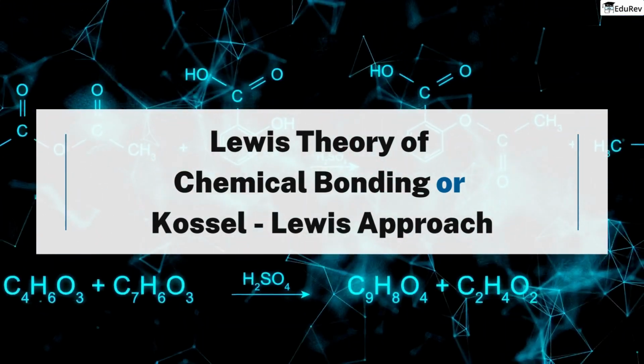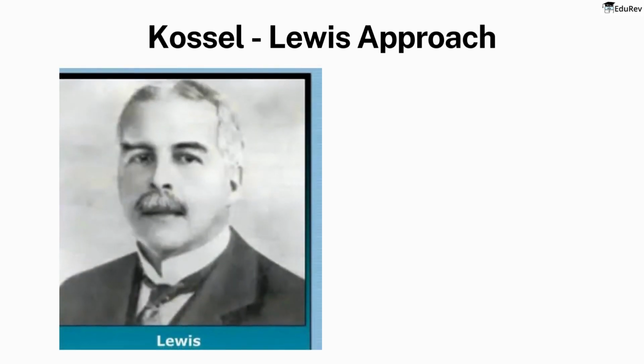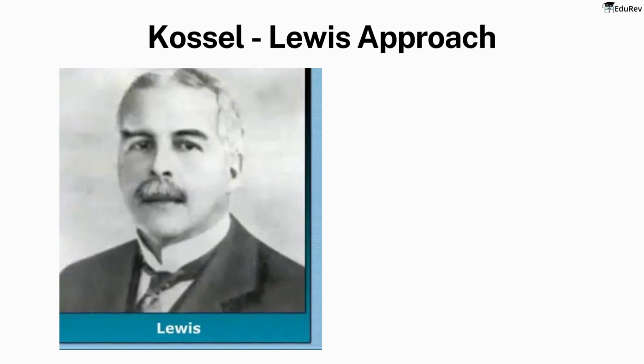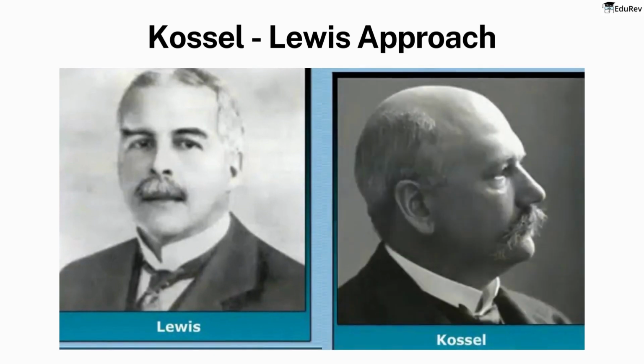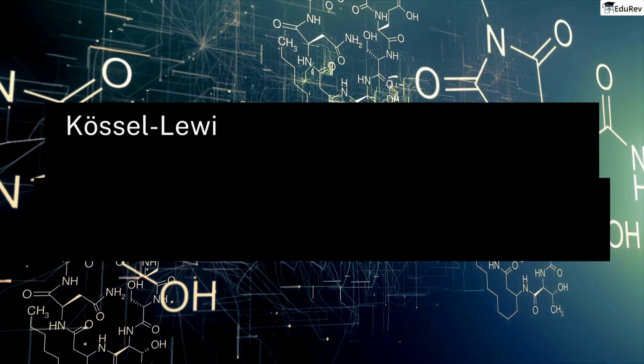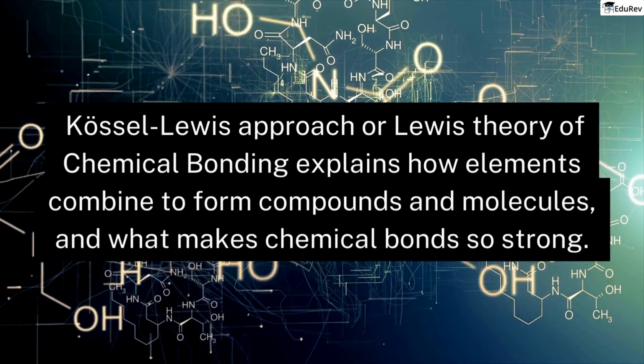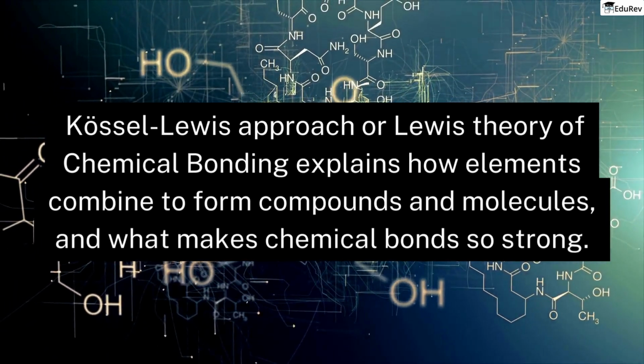The Kossel-Lewis approach, also known as the Lewis theory of chemical bonding, is a fundamental and influential theory of chemical bonding proposed by American chemist Gilbert N. Lewis in 1916 and later refined by German physicist Walter Kossel. The theory explains how elements combine to form compounds and molecules and what makes chemical bonds so strong.